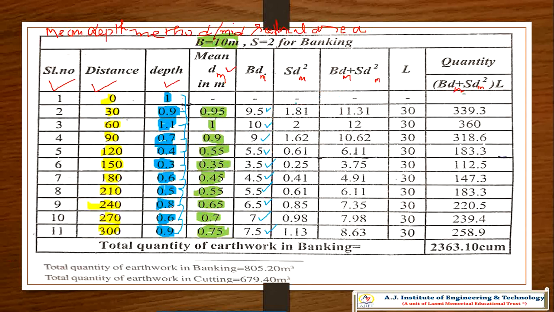That is s, the slope 2, and dm square. dm square means not 9.81 square. That is the mean depth, just take 0.95. 0.95 for this 1.1. That is 0.95 square, 0.95 square into 2, that is 1.81. Then 1.1 square into 2, and 0.7 square into 2.